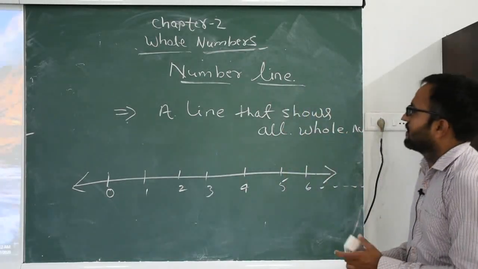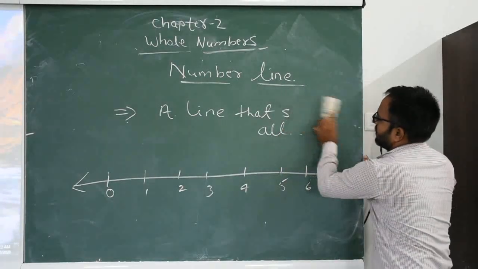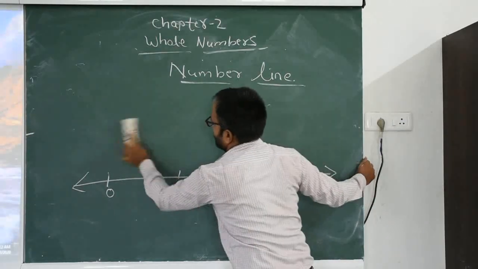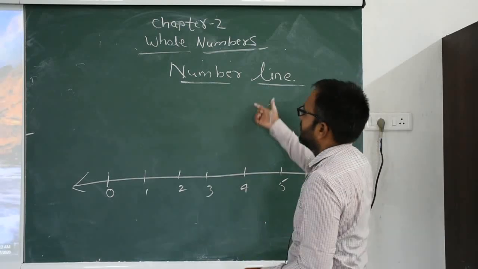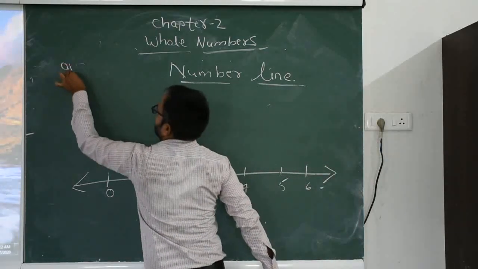Now the next topic in your book, operations with the help of number line.